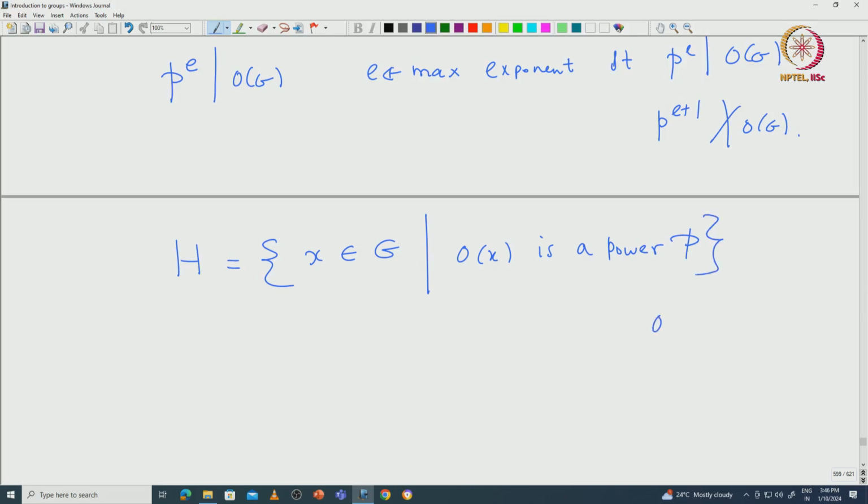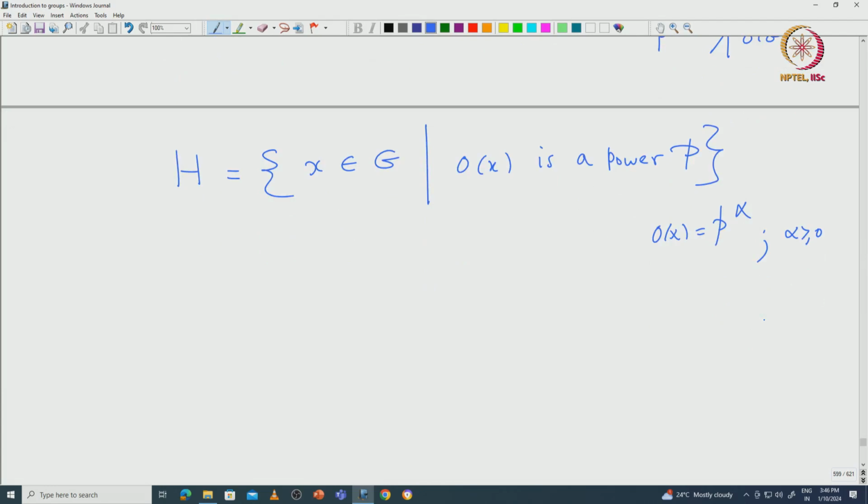That means the order of x equals p^alpha, where alpha is greater than or equal to 0. If you take a Sylow subgroup, all the elements of the Sylow subgroup must satisfy this property.